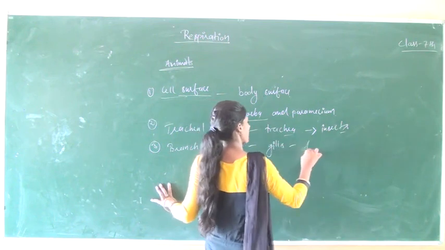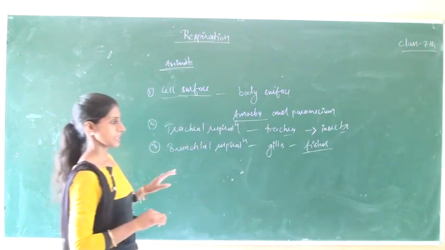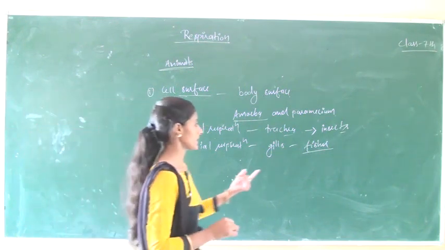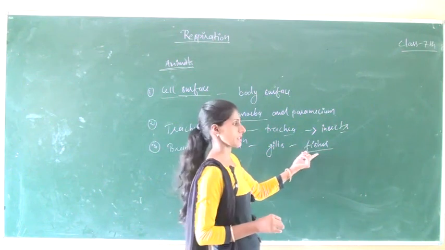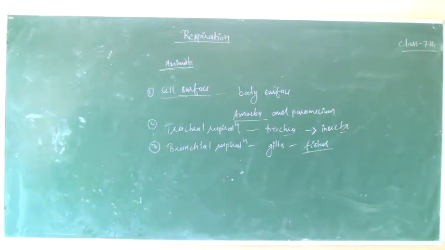For example, fishes use their gills for respiration. Exchange of gases occurs through the gills, which are present on both sides of the head of the fish.